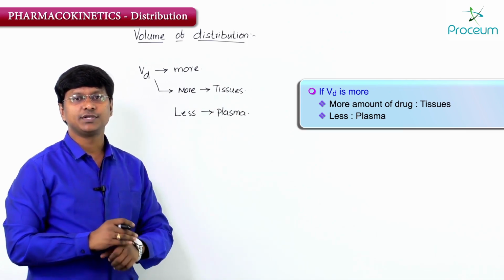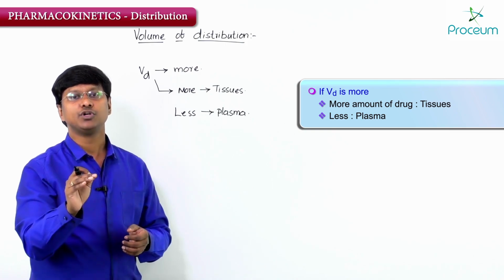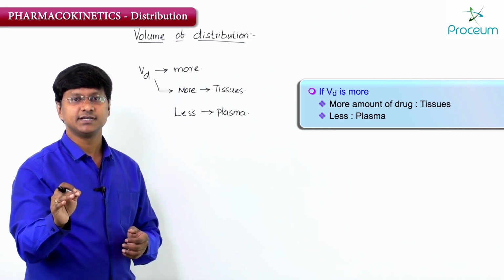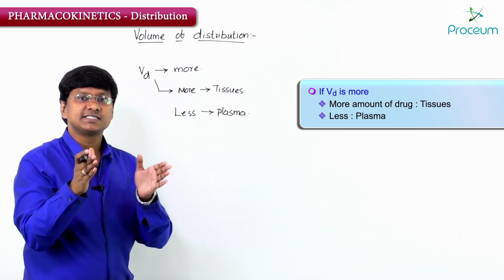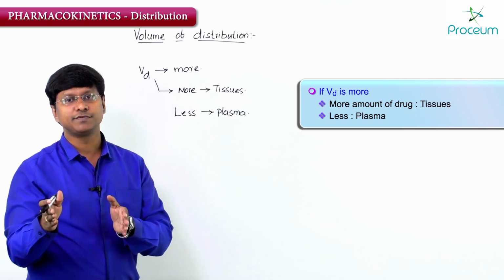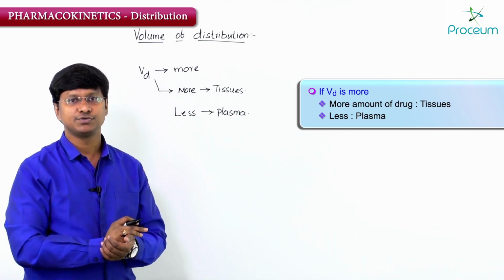Thus a higher dose has to be administered to attain the same plasma concentration for the drug having high volume of distribution than those having low volume of distribution.